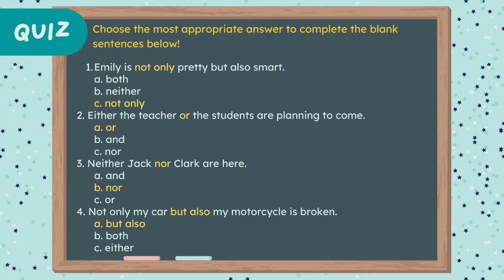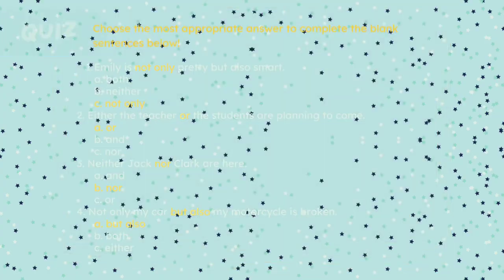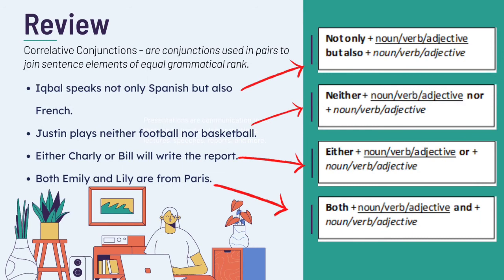Then how about the last number? What is the answer? Right, the answer is but also. Not only my car but also my motorcycle is broken. Okay, now before we end the class, let's have a quick review on what we have learned today. Today we have learned about correlative conjunctions. And what is the definition of correlative conjunctions? Alright, so correlative conjunctions are conjunctions used in pairs to join sentence elements of equal grammatical rank.